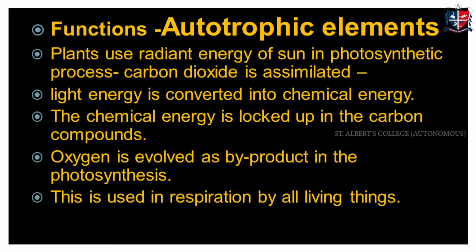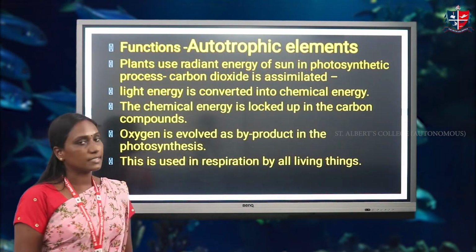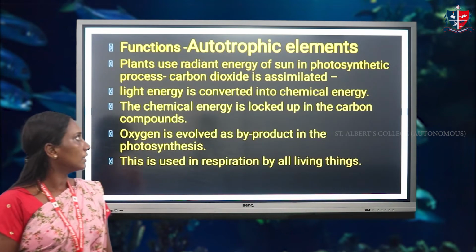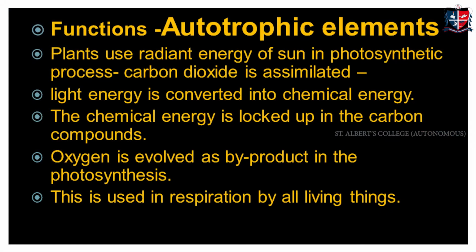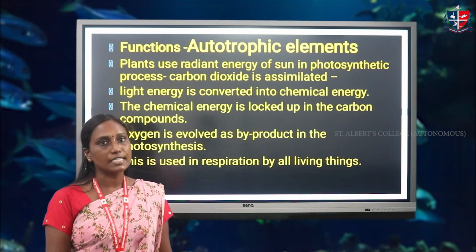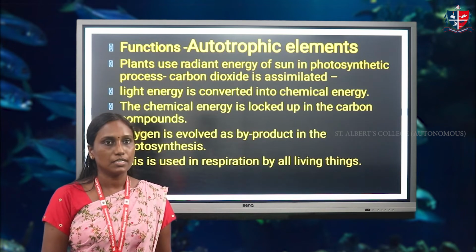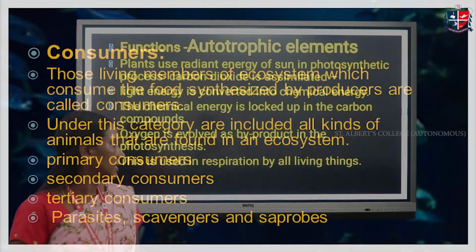Functions of autotrophic elements. Autotrophic elements are green plants, which are otherwise known as producers. Green plants use radiant energy of sunlight in a process known as photosynthesis, and carbon dioxide is assimilated during this process, and light energy is converted into chemical energy, and oxygen is evolved as a byproduct in this process. This is used for respiration by all animals. We know all animals use oxygen for their respiration.